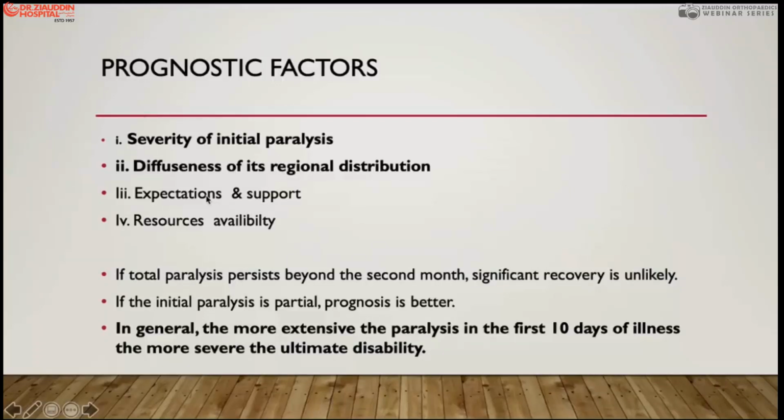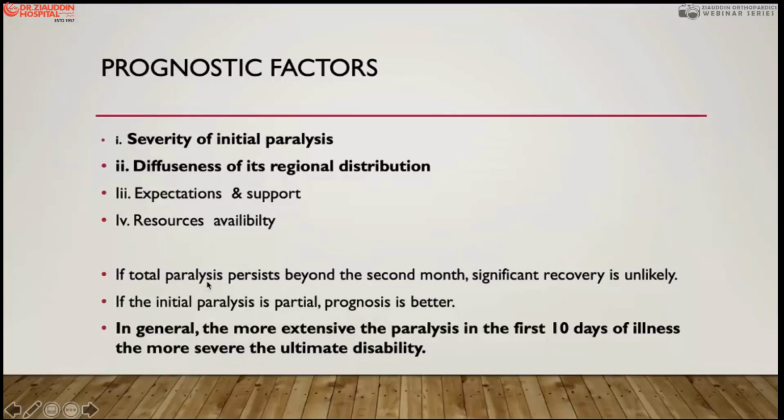Then patient expectation. They always ask, "Theek ho jayega if he becomes normal?" There are other children, no. Then they also have this expectation. You must explain in the counseling the support they may need, and the post-operative care and the long term. Then resource availability as well. These are the 3-4 important factors in the planning, treatment, and getting a better prognosis.